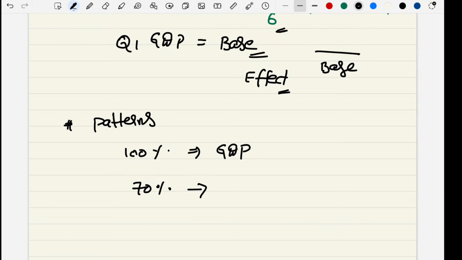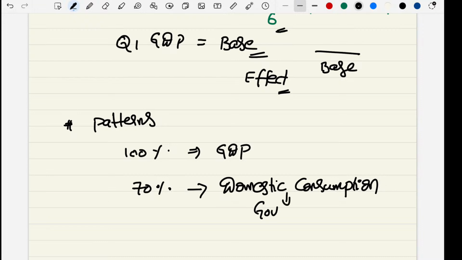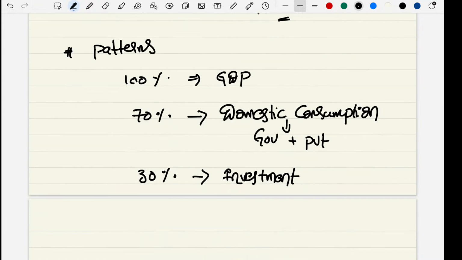In domestic consumption we have both government consumption as well as private consumption. The remaining 30% comes from investment, the capital or capex by both government as well as private.